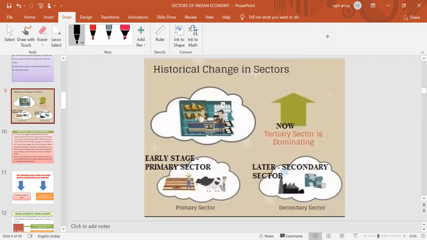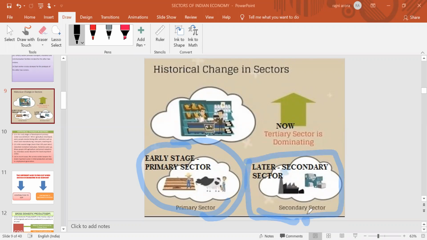The next topic is, what are the historical changes in the sectors? Initially, in the early stage, the major role in the GDP was played by the primary sector. After some time, the secondary sector played a greater role in economic growth and the formation of GDP.